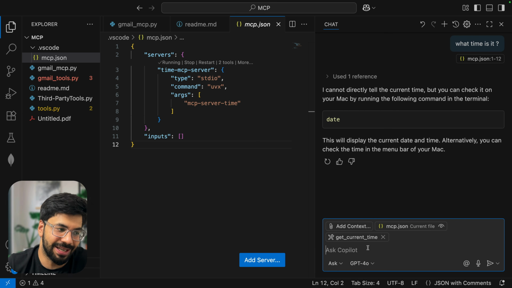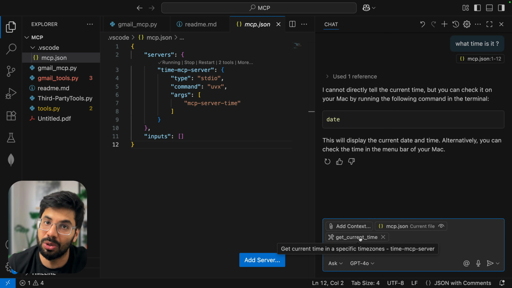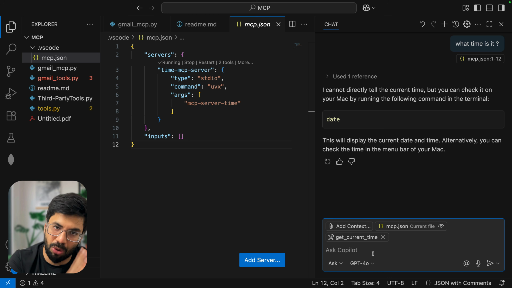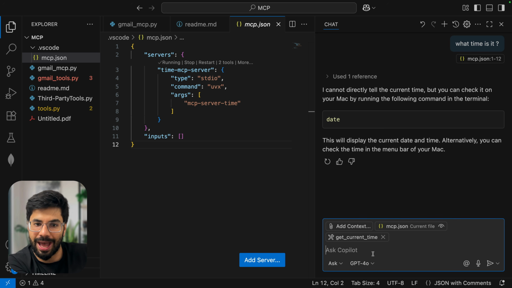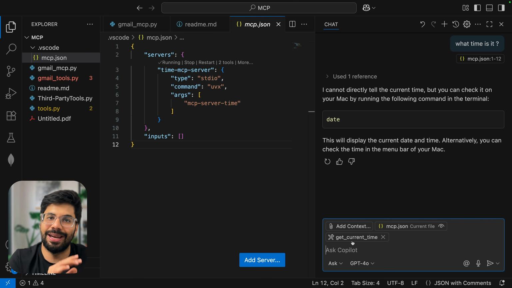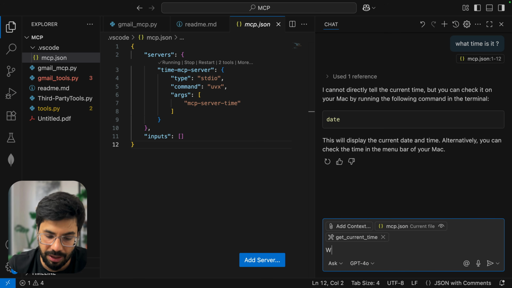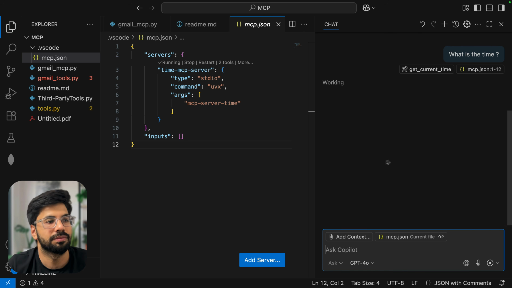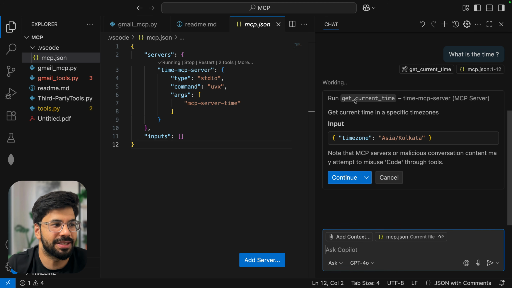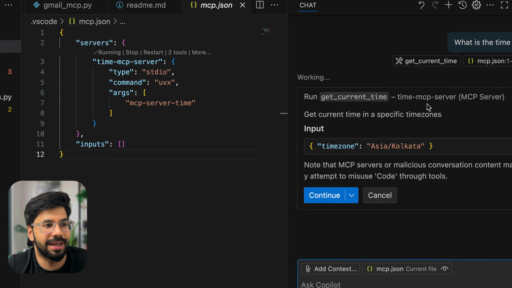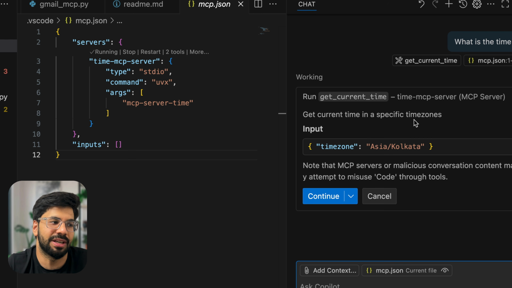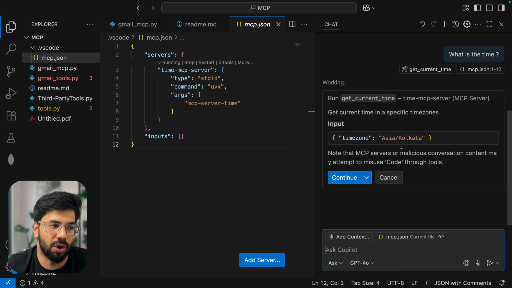Now, when I ask it, because it is having this particular tool, the context, everything. So model context protocol: model I have, context is there in this get current time, and it is having a stdio protocol through which it is connecting. What is the time? Let me ask this and enter. This time it will use this tool, right? Because it has the idea that yes, I have something. See, run get current time, MCP server, get current time in specific time zone, input time zone Asia/Kolkata.